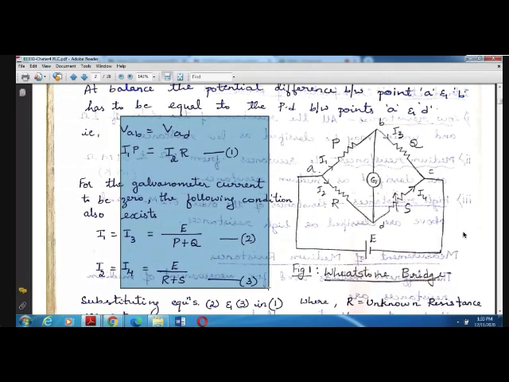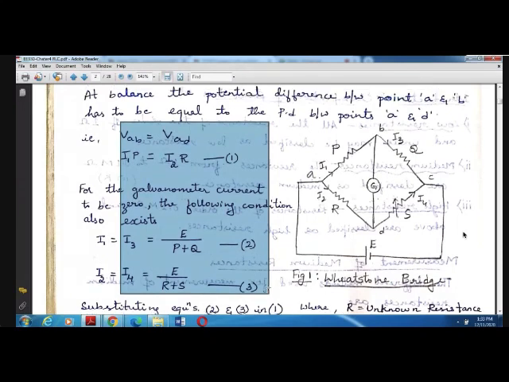Keeping into consideration that the bridge is balanced and there is no current flowing through the galvanometer, and assuming that the potential difference between B and D is zero, the current flowing through the galvanometer is zero. At that time, the current I1 will become equal to I3 and I2 will become equal to I4.